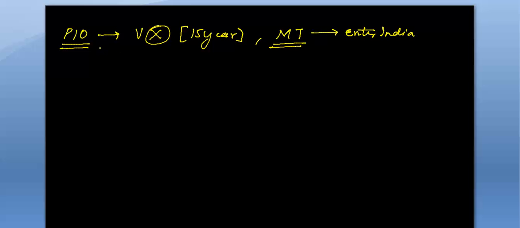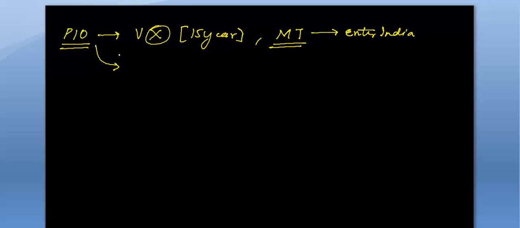The second thing is that he is given parity with the NRIs. The NRIs are given many benefits, and similarly these benefits are also given to the PIO holders. So he is given parity with the NRI in respect of all the facilities given to the NRI in terms of economic,